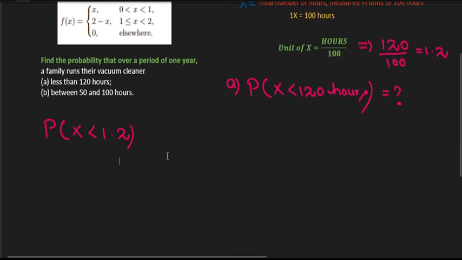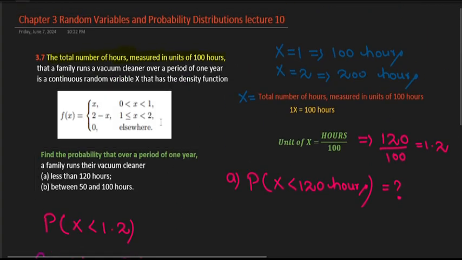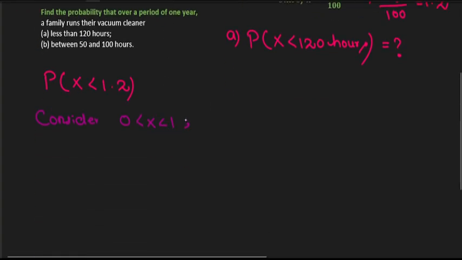The first interval is X greater than 0 and less than 1, and the second interval is from 1 to 1.2. So the first interval is 0 less than X less than 1, and the second interval is 1 less than X less than 1.2, because you can see the upper limit is 1.2.